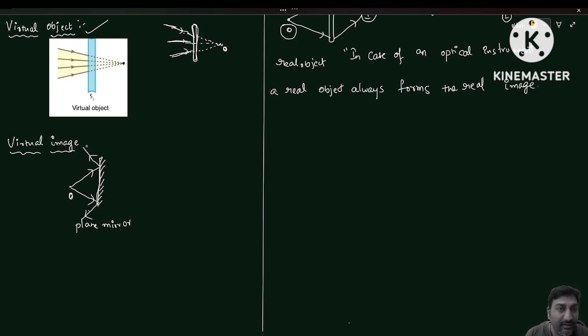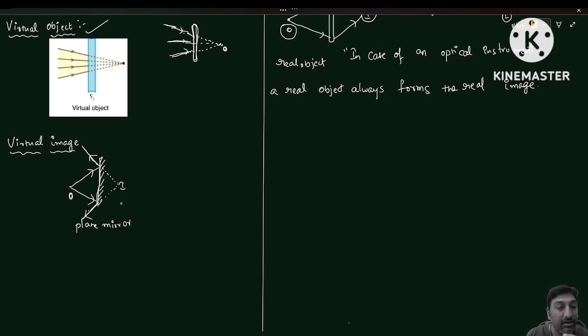So these light rays, they are not meeting at one particular point. You can see these light rays are not meeting at one particular point, but you make them converge. So here, this is the point of intersection, and here you are getting the image.